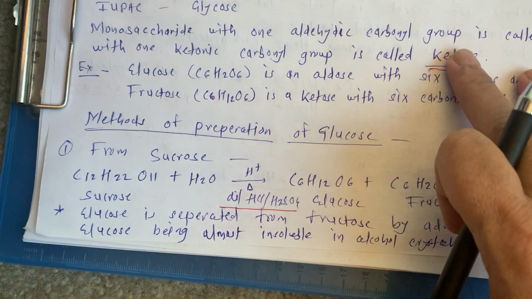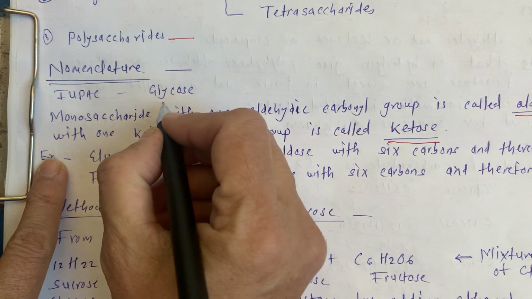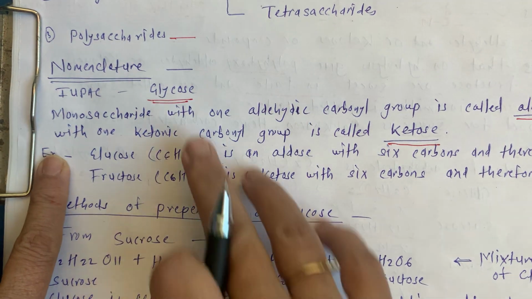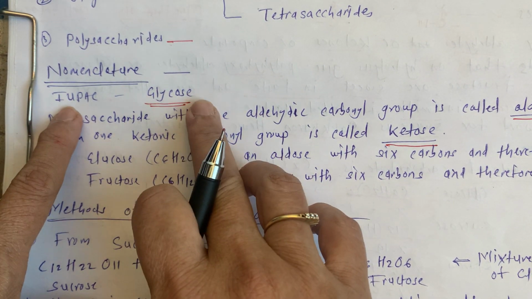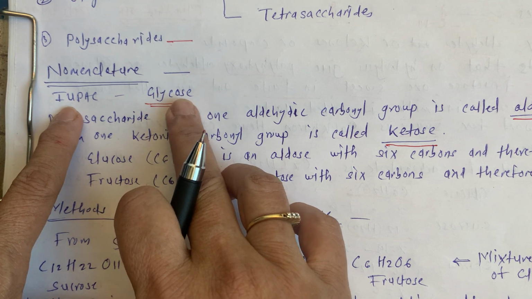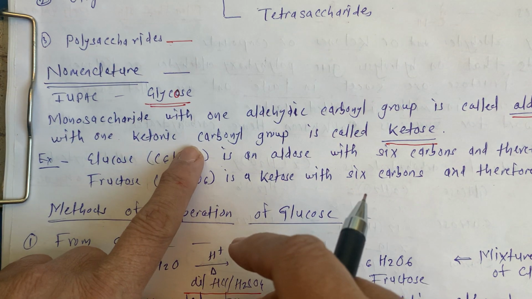The next topic is nomenclature. This is a very easy part. Important is that for each and every saccharide, the ending is with glycose, GLYCOSE.